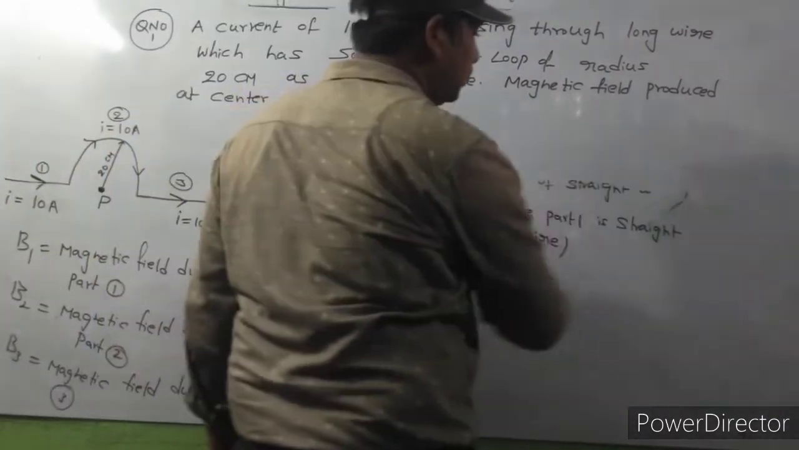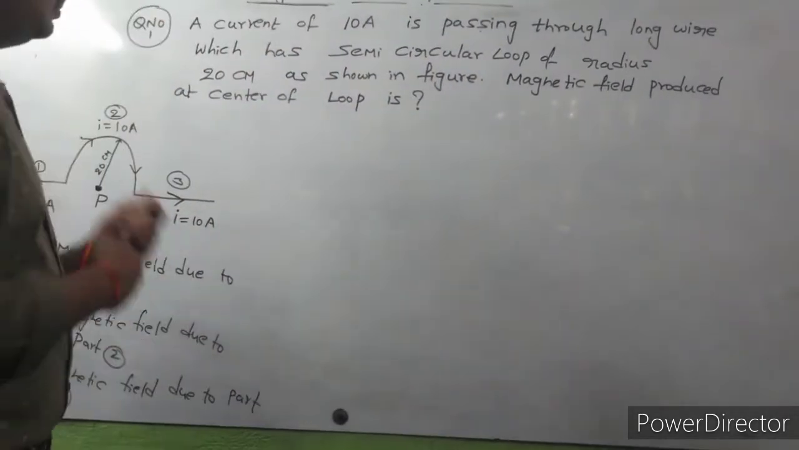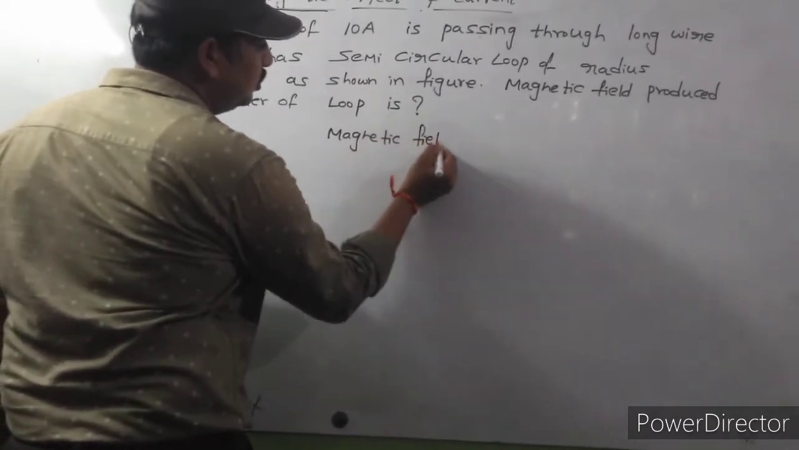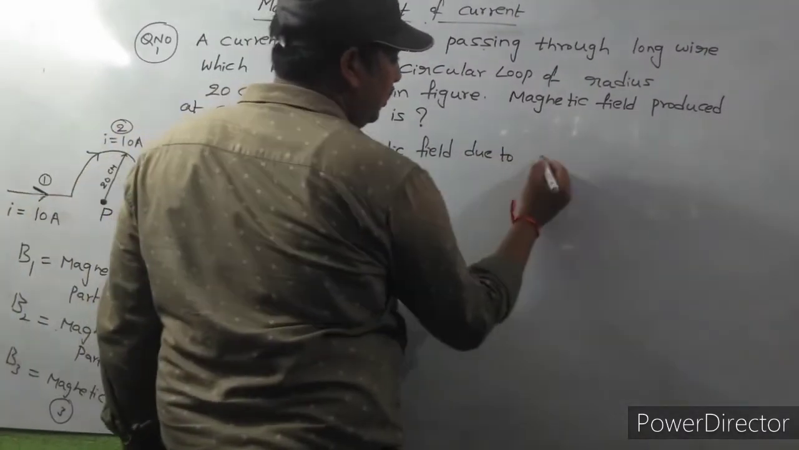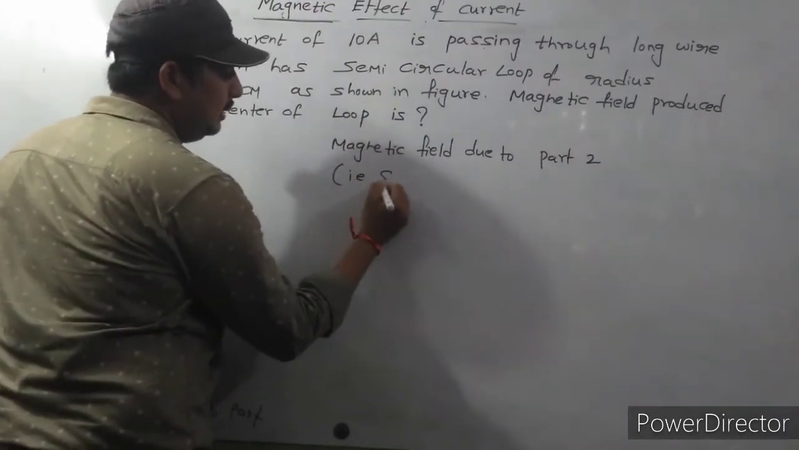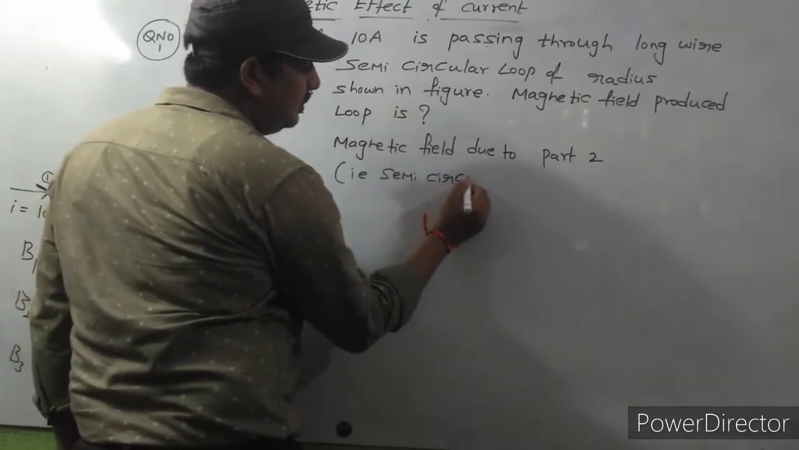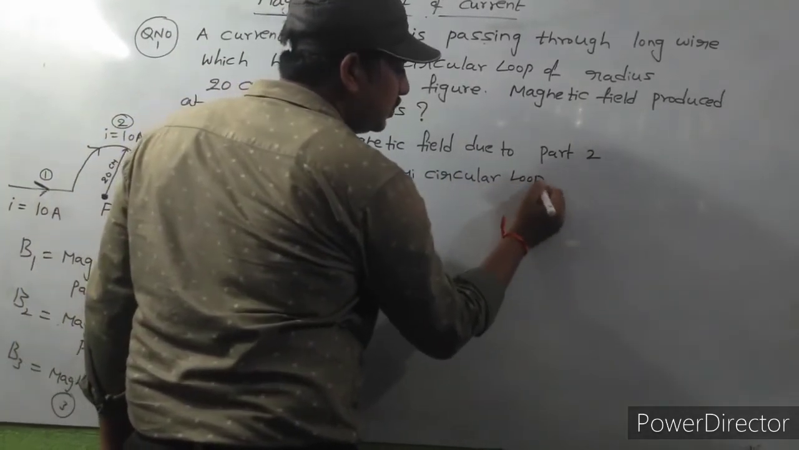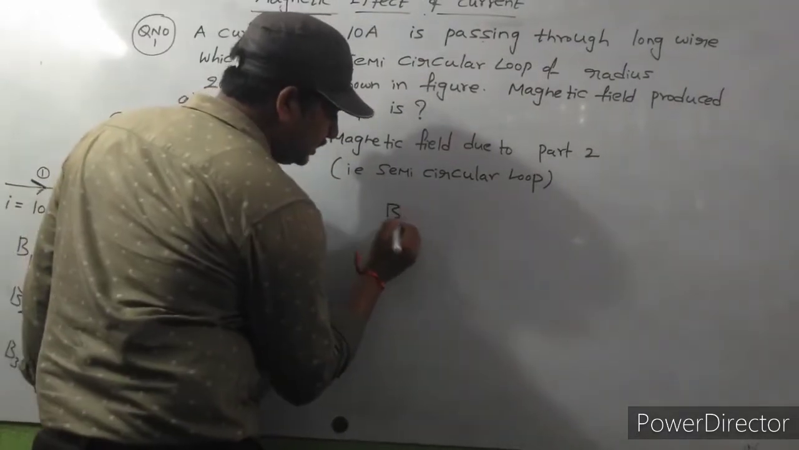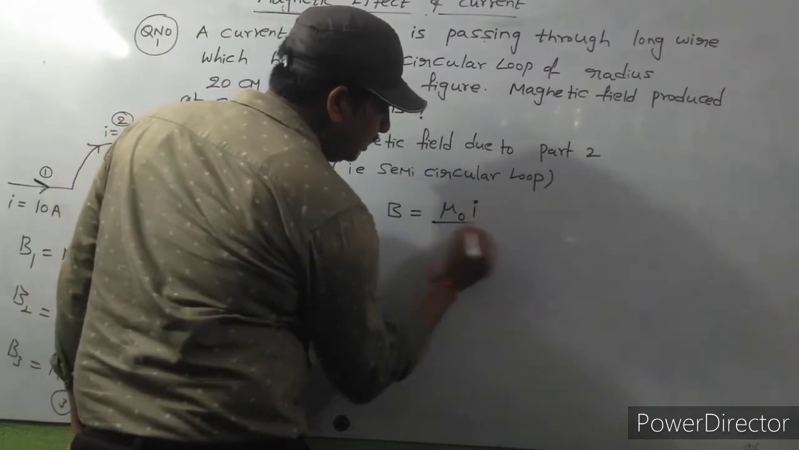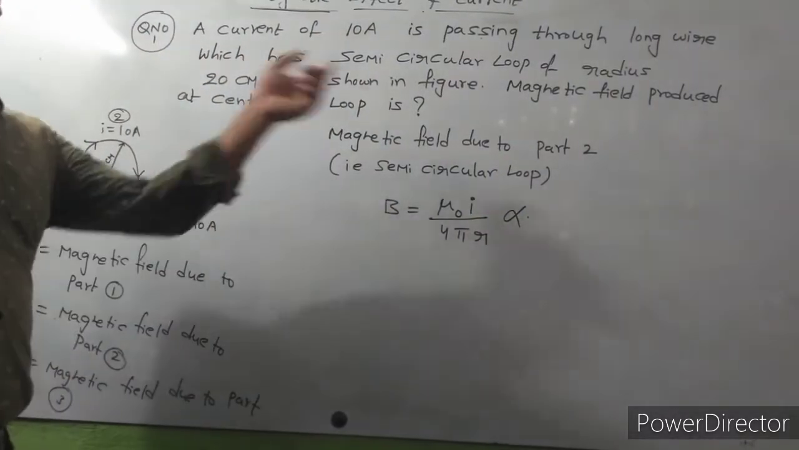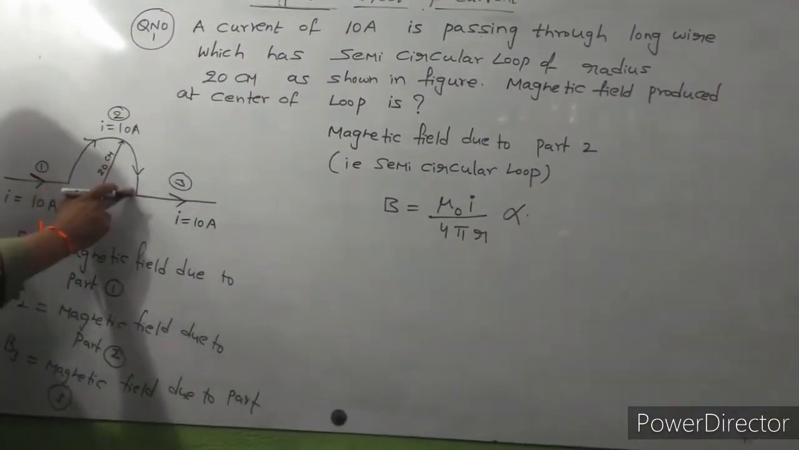So how to find B2 here? The magnetic field due to part 2, which is nothing but a semicircular loop. Okay, magnetic field due to a semicircular loop. What is the formula? Mu naught I by 4 pi r into alpha. So this is the magnetic field due to an arc. This is also in the form of an arc, or not?